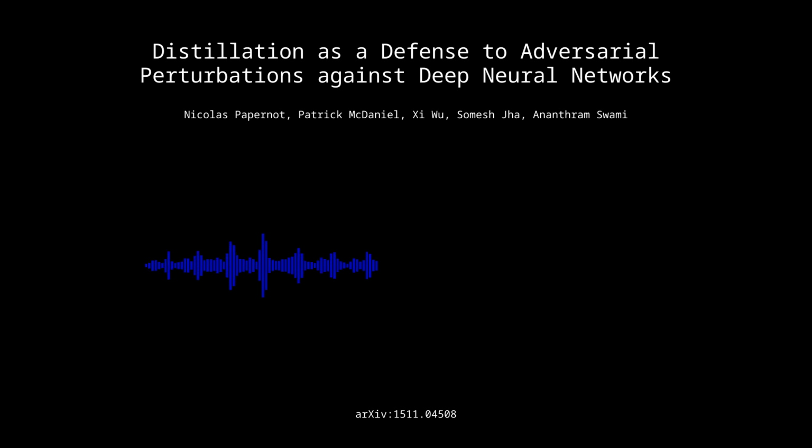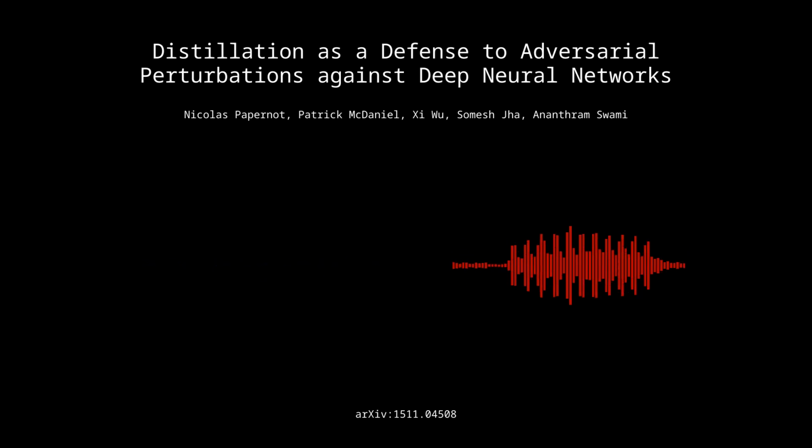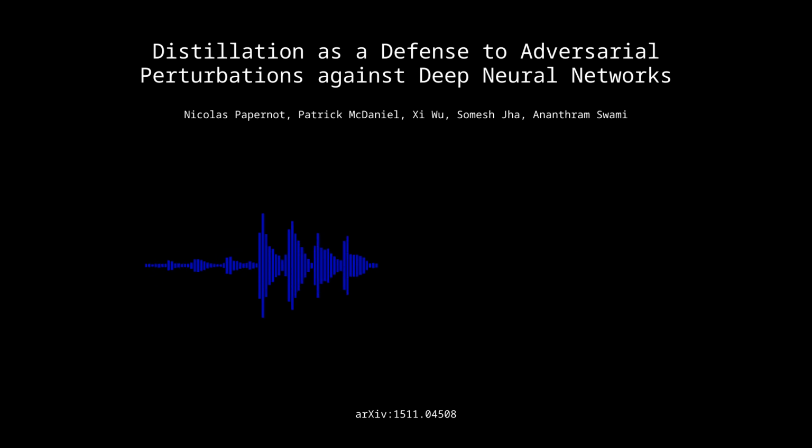Now, the paper also goes into a pretty detailed analysis of how defensive distillation affects the DNN's sensitivity to those input variations. They look at the distribution of adversarial gradient amplitudes. Can you explain what that is exactly? Yeah, so those adversarial gradient amplitudes basically measure how much the network's output changes when you make these tiny, tiny tweaks to the input. Okay, so it's a way of quantifying how sensitive the network is to those adversarial perturbations.